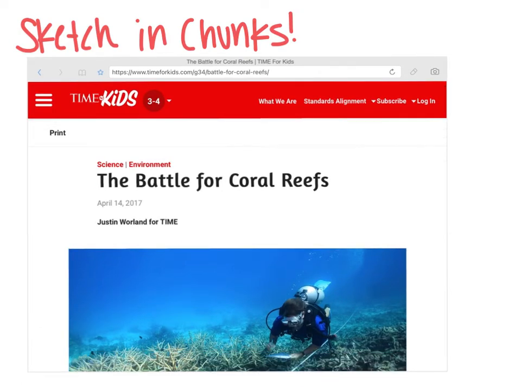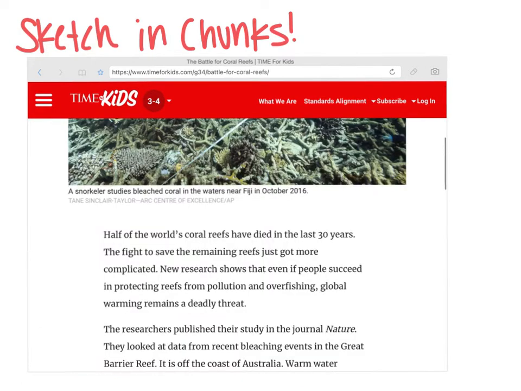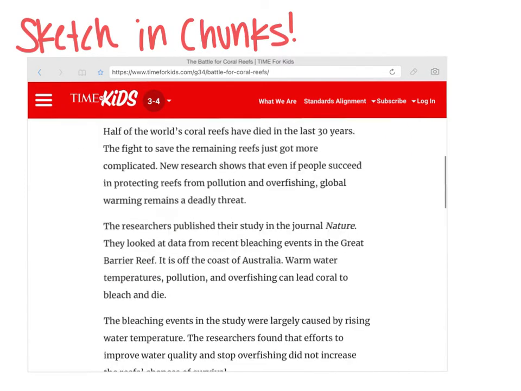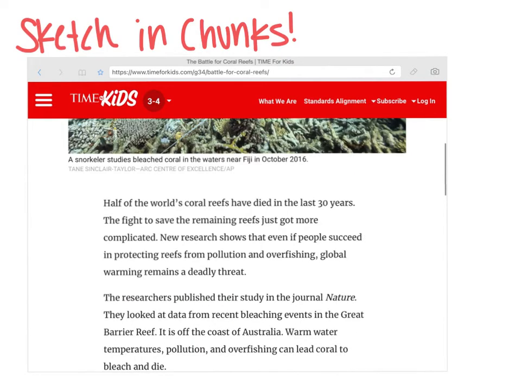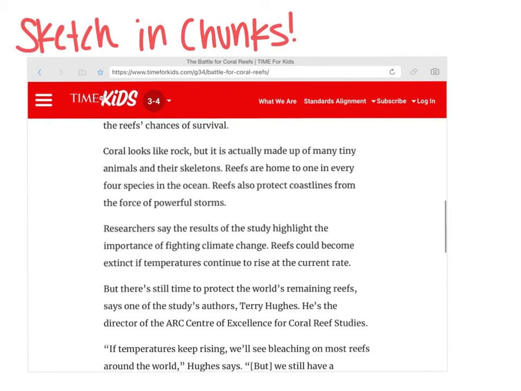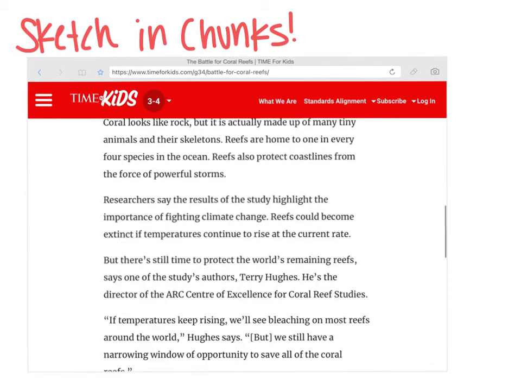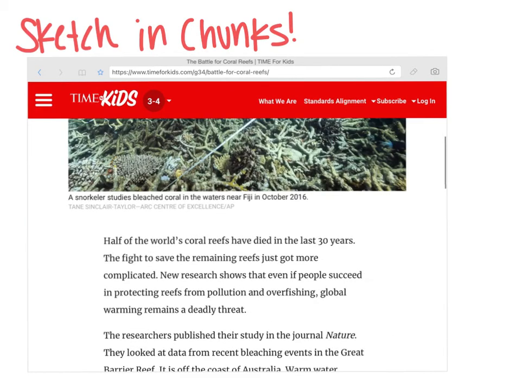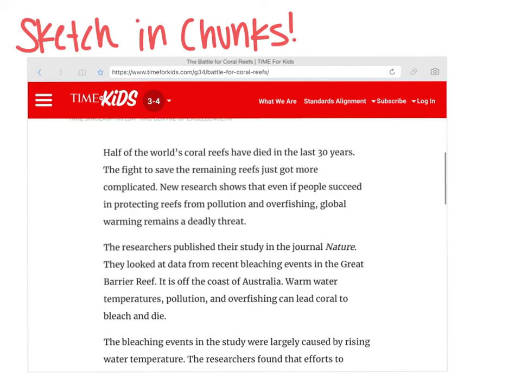So when you're taking a look at your text, you can chunk as you go, do it paragraph by paragraph, or look and see how big or long your text is altogether. This isn't too long, so I'm just going to stop after each couple of paragraphs and do the strategy. So the first thing I'm going to do is read aloud the first 2 paragraphs and then think to myself, what do I picture from this information?